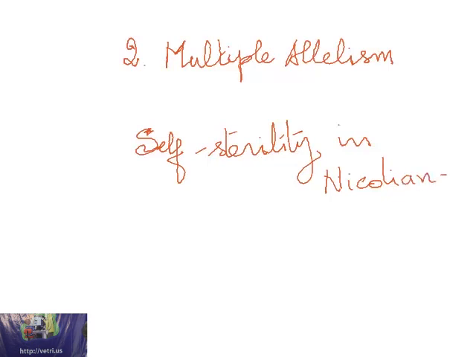Now, this character is controlled by at least 7 alleles, they say, and they designate them as S1, S2, S3, like that up to S7. S stands for sterility. So the character self-sterility in Nicotiana is controlled by a minimum of 7 alleles, they say. So there is a beautiful example for multiple factor inheritance or multiple allelism.